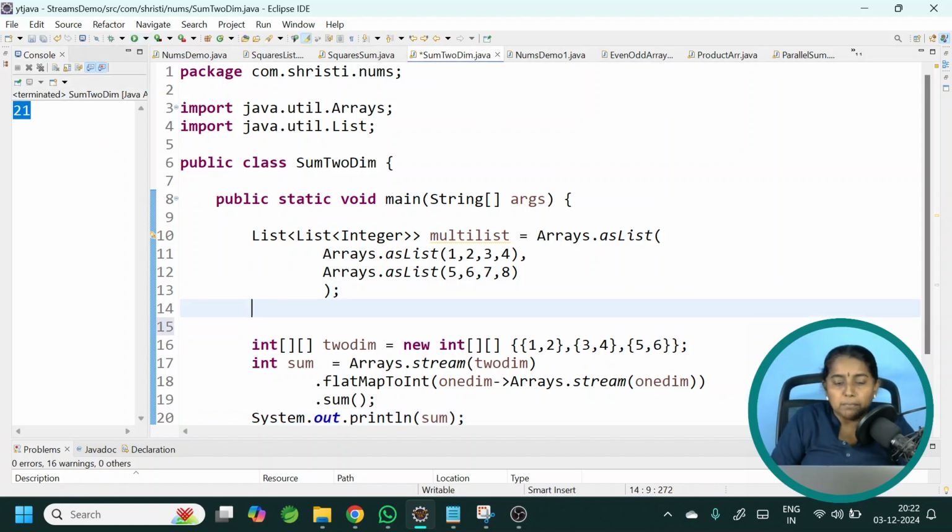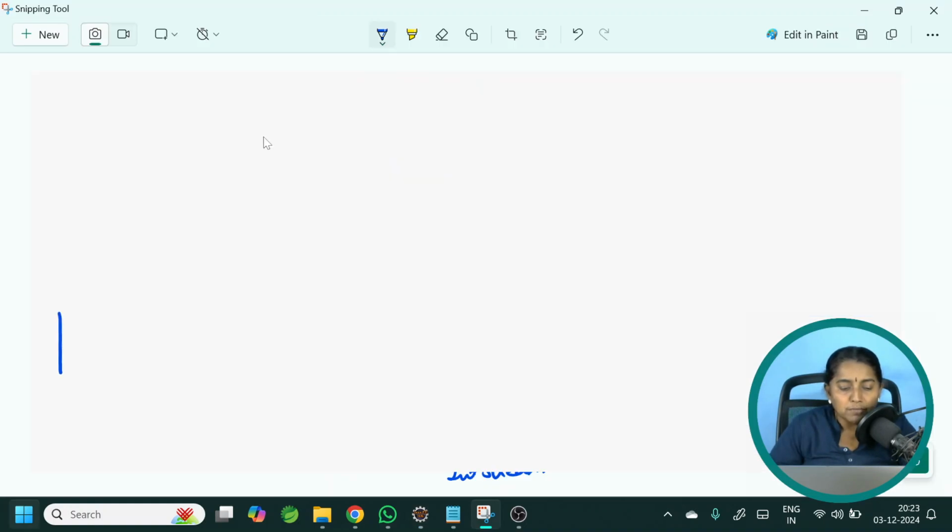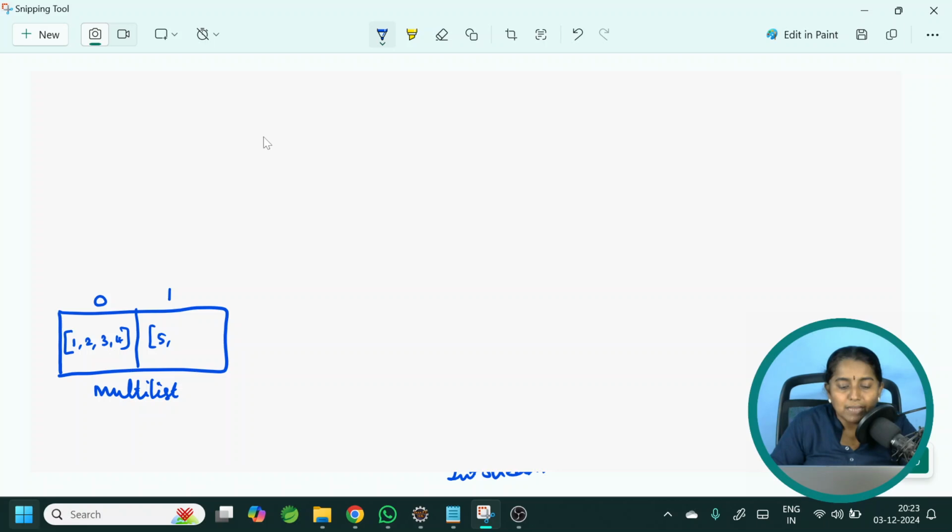Let us do the same thing for list of integer. First we will see the pictorial representation. Now we are working with the list of integer. In our case, we have created a multi-list where the size is 2. The index starts with 0. Now we are having two allocations, 0 and 1. In index 0, we are having a list which has the values as 1, 2, 3, 4. In index 1, we are having the list which is having values as 5, 6, 7, 8.